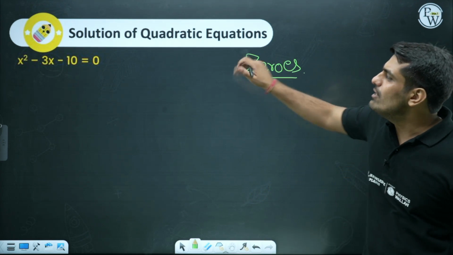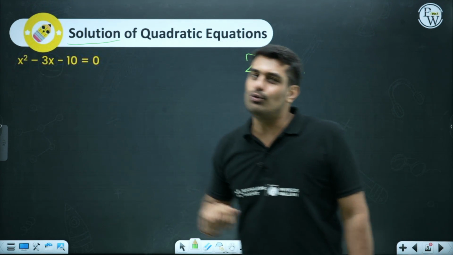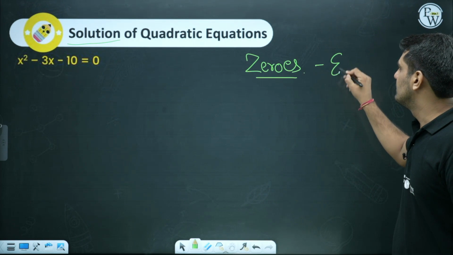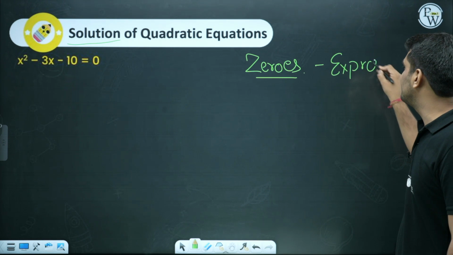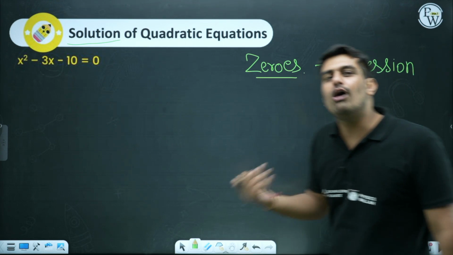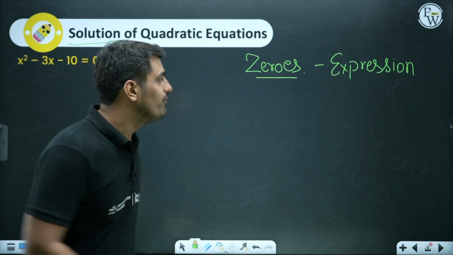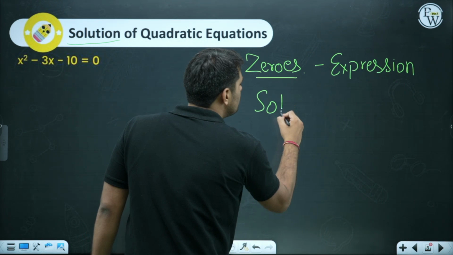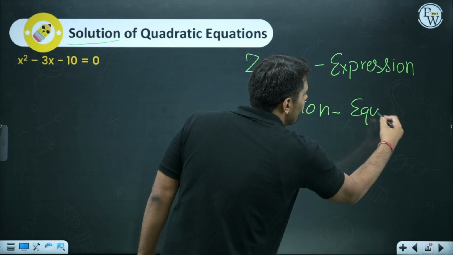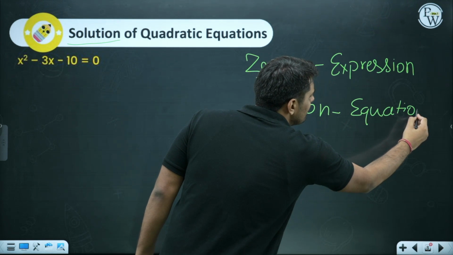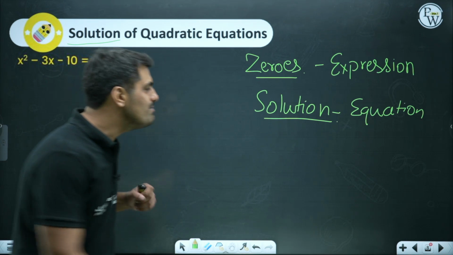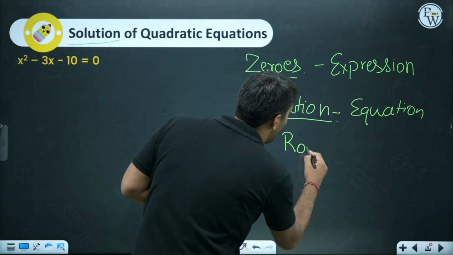Now, the thing used over here is not zero, it is solution. One thing should be easily understood. Zero is used for the expression, or I must say the polynomial, algebraic expression or the polynomials, whereas the solution is used for the term equation. Solution will be used when we are having an equation. And other than that, we are also having one more term which is quite commonly used, and that term is called root.